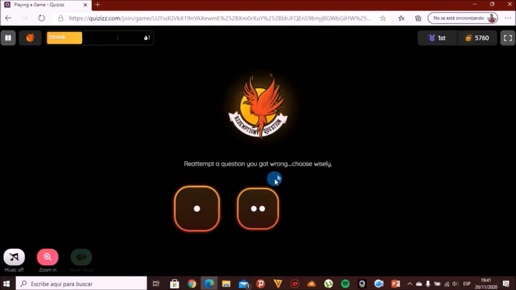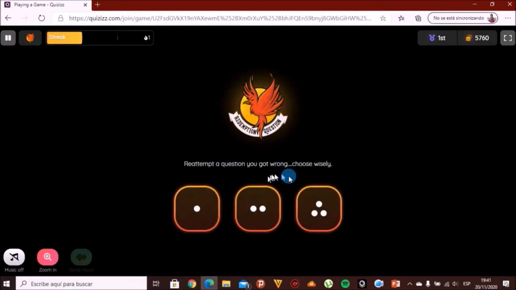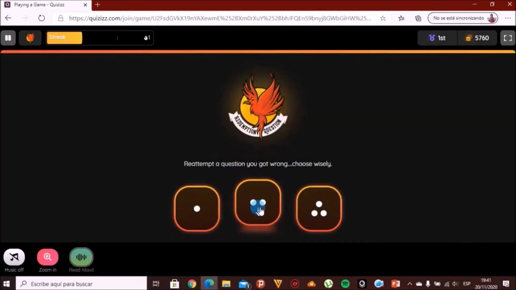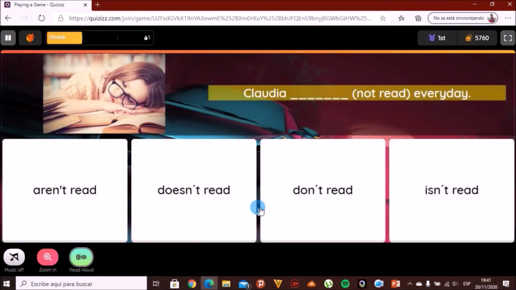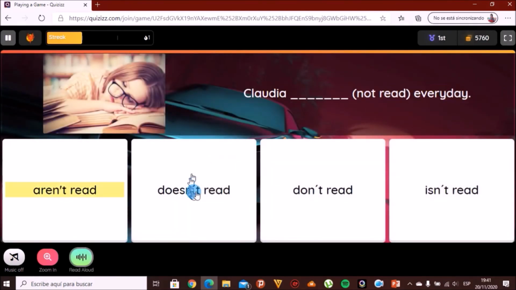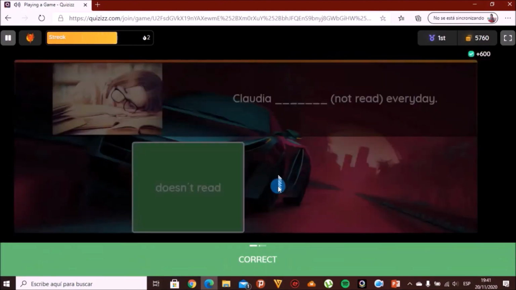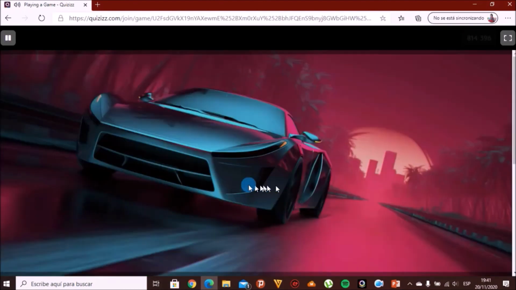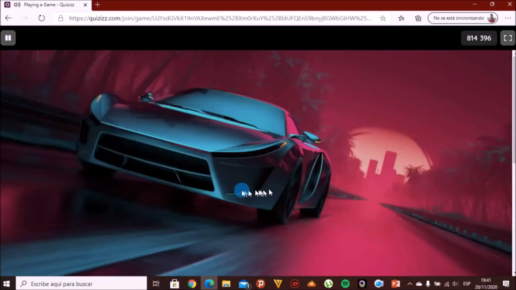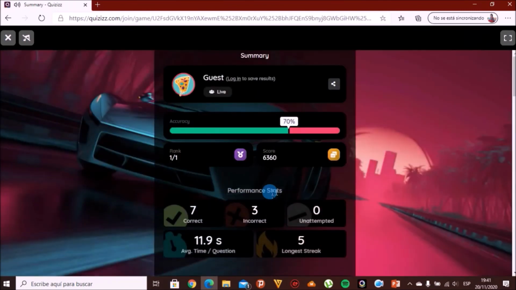After the last question, the game gives the student the opportunity to choose between three boxes a question in which they made a mistake to re-answer it and increase their score. At the end of the game, a student can see a summary about their performance in the game.